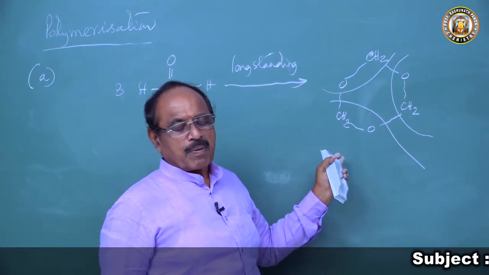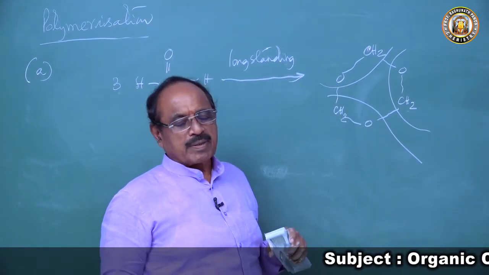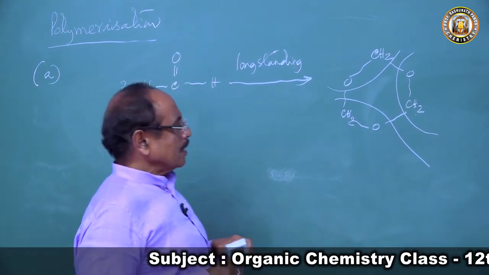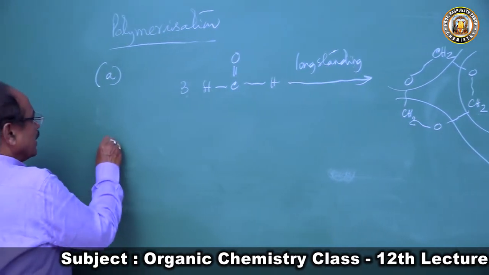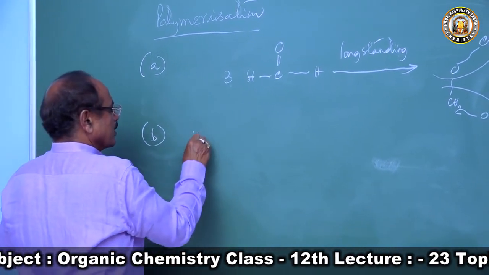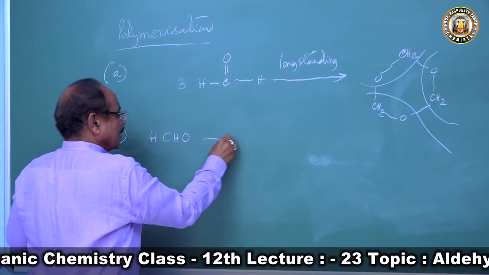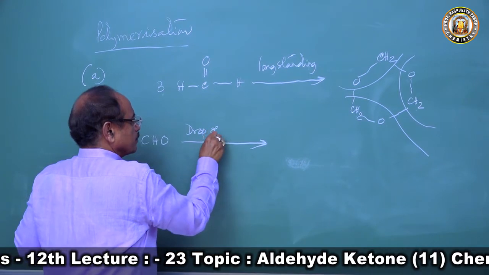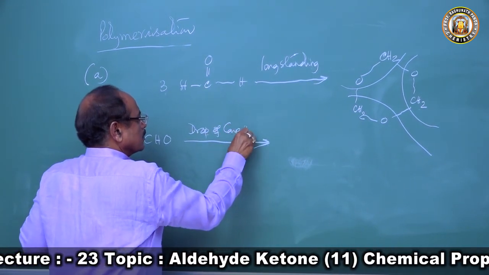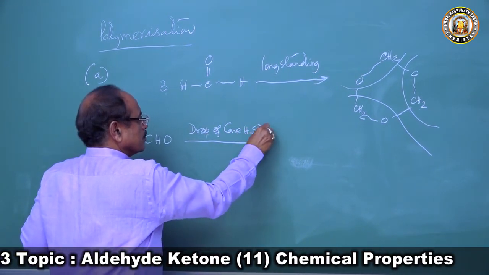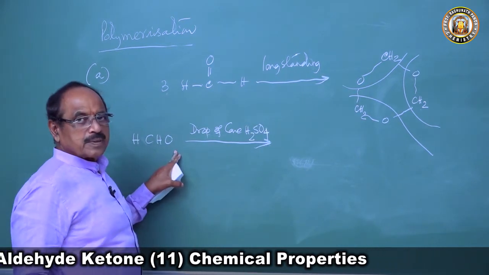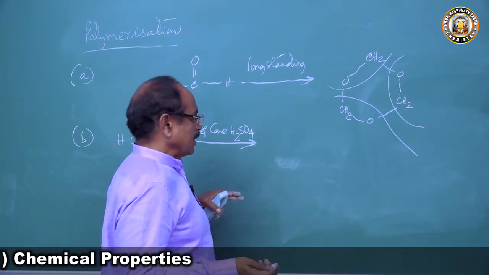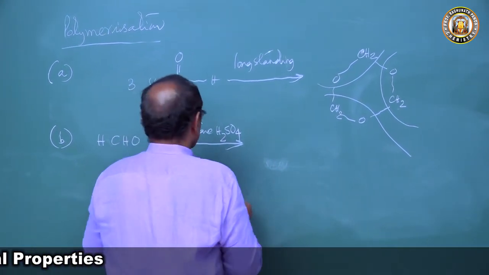There is one polymerization reaction of formaldehyde. Then second, when you take formaldehyde, HCHO, and add a drop of concentrated sulfuric acid, it forms polyoxymethylene. It undergoes polymerization.